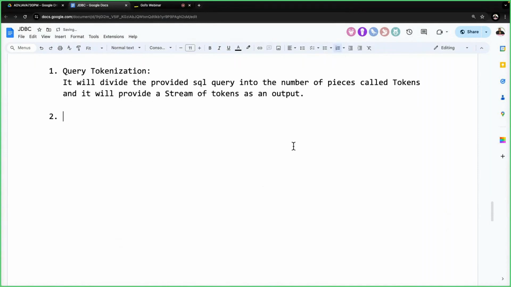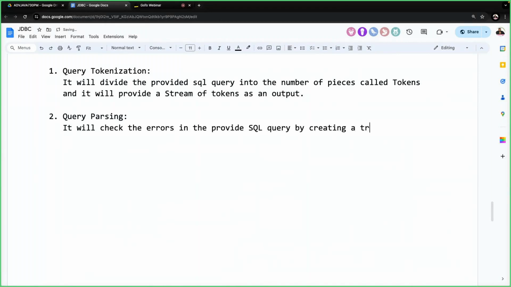Next one is query parsing. It will check the errors in the provided SQL query by creating a tree called query tree.